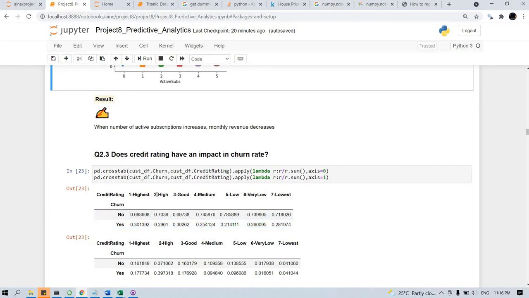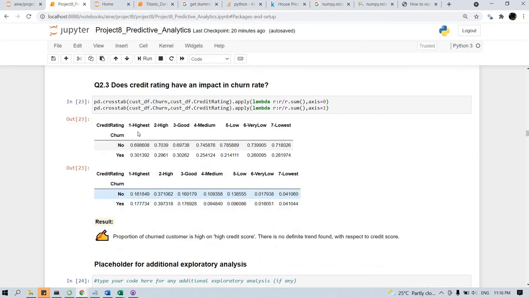If the credit rating is 2, 70% of customers are retained and 29% left the company. So across all of these, irrespective of the credit score, around 70 to 80% of the customers are retained, and 20 to 30% of the customers left the company.